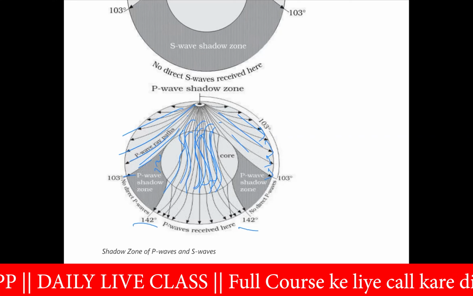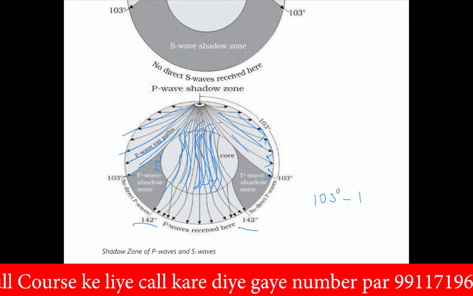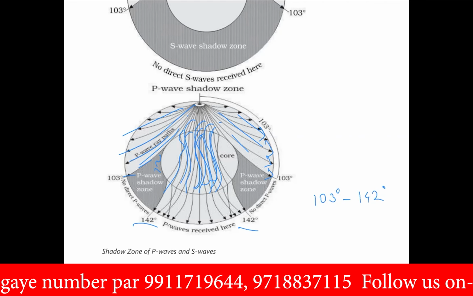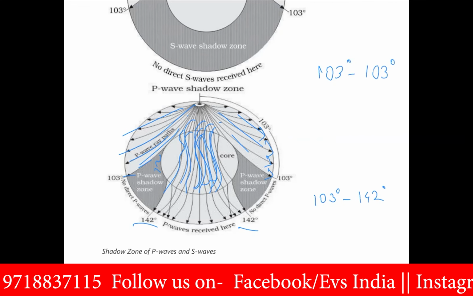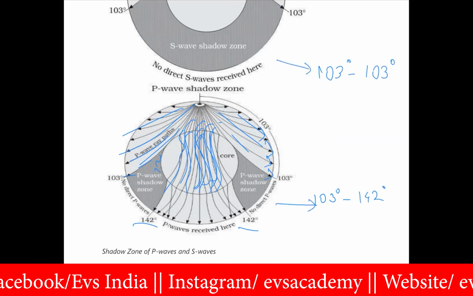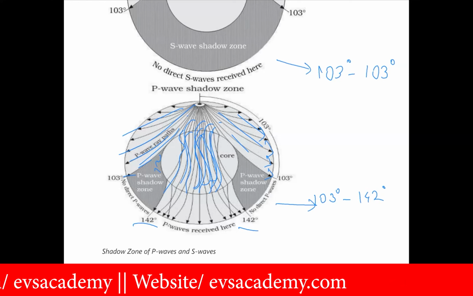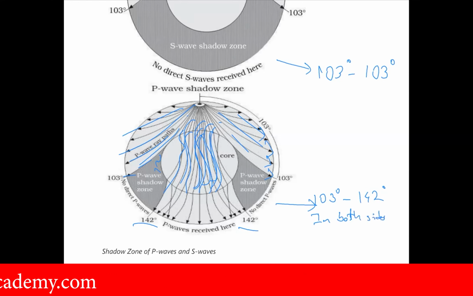So the shadow zone for the P waves is only from 103 to 142, while 103 to 103 is the shadow zone for the S wave. This is the shadow zone for the P wave on both sides, not a single side. That you have to remember while talking about the shadow zones of S waves and P waves.